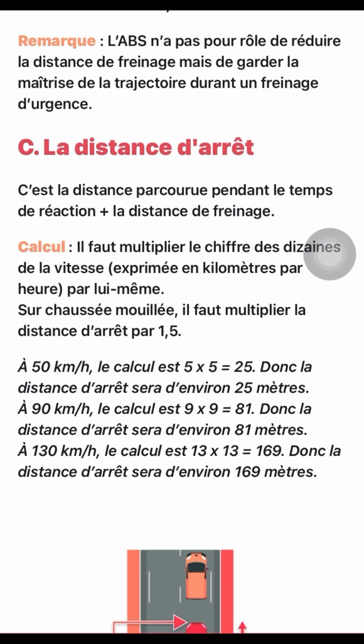But take note, when the road is wet, you need to multiply by 1.5. This one is when there is no rain, the ground is dry. But when it's wet, that means it adds more risk to it. So you need to multiply again by 1.5.